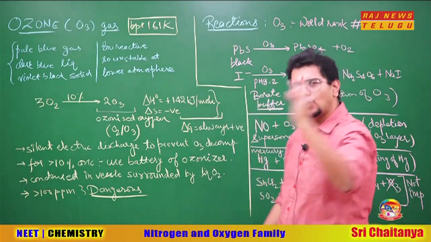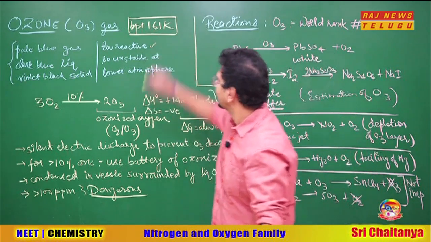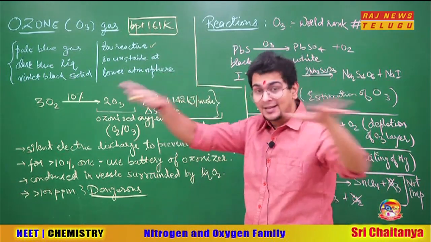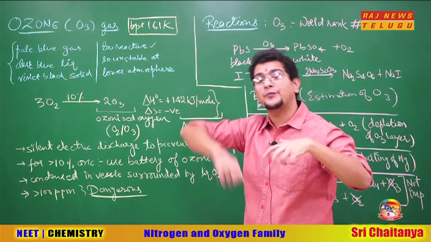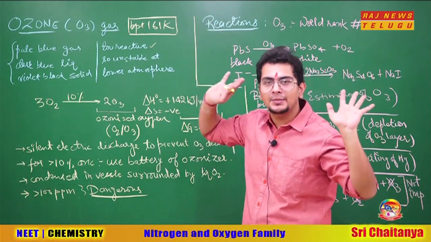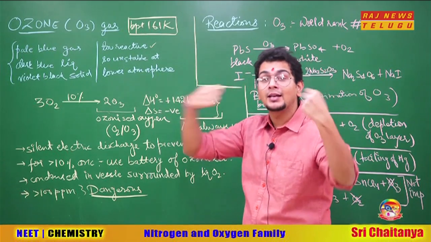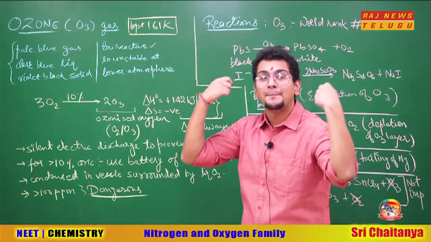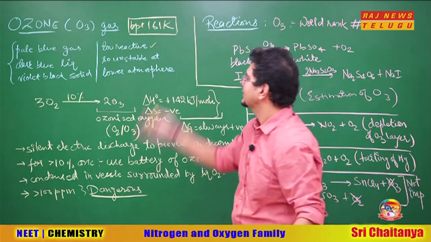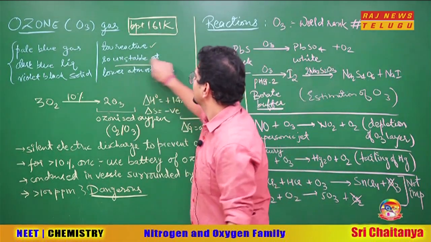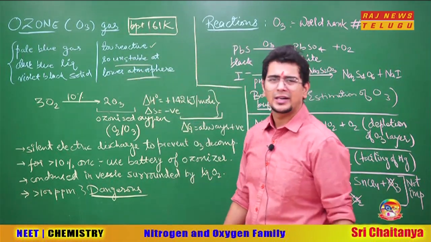Why? Because ozone is highly reactive. It is so reactive that it decomposes at this temperature. So at a very cool temperature up there, ozone can be stable, but it is too reactive here. The highly reactive nature of ozone makes it break into oxygen gas in the lower atmosphere. So it is unstable in the lower atmosphere, and not found here.